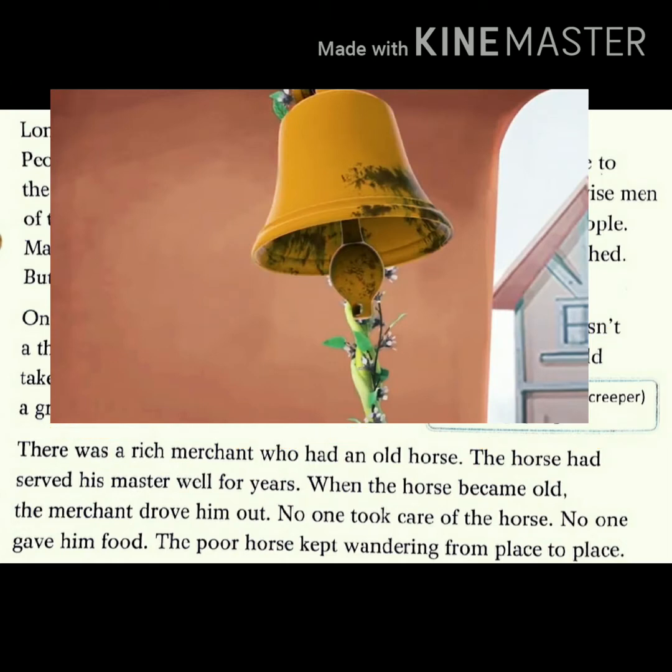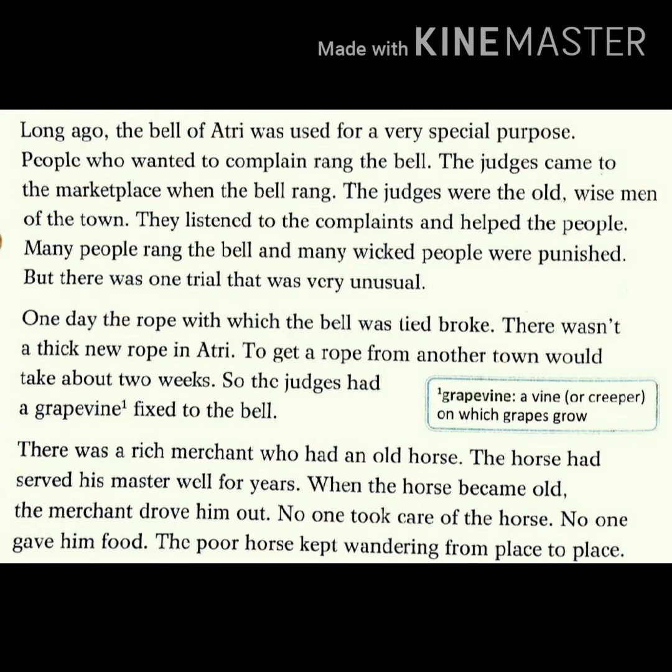There was a rich merchant who had an old horse. The horse had served his master well for years. When the horse became old, the merchant drove him out. No one took care of that horse. No one gave him food. The poor horse kept wandering from place to place.